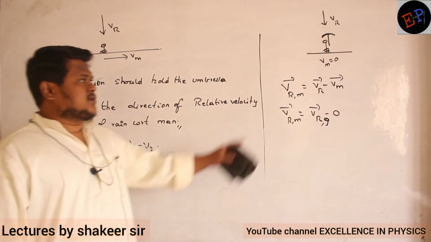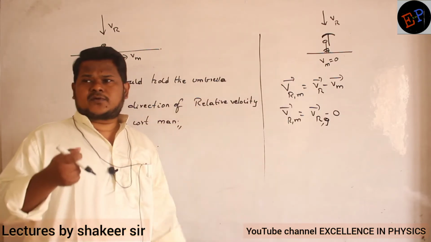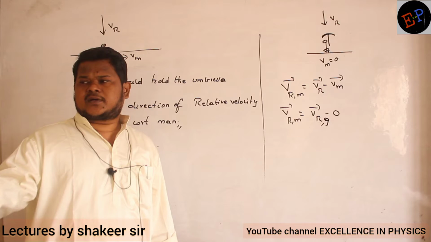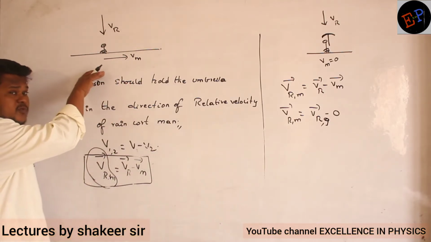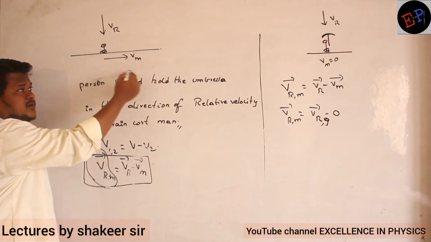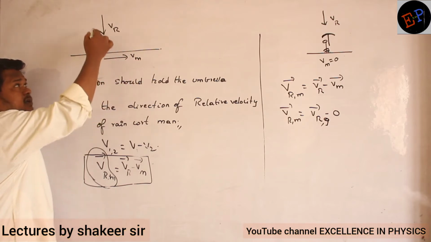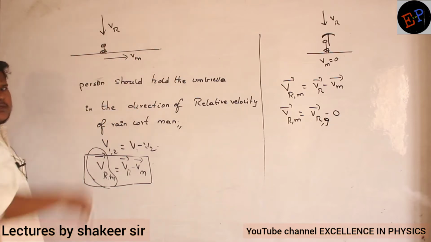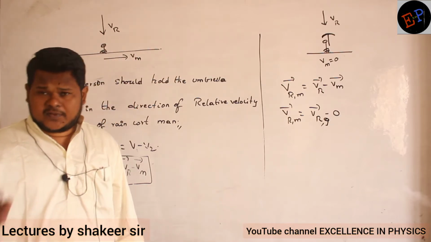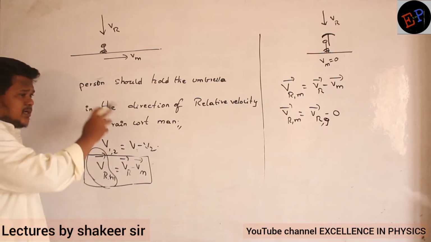Clear? So here the man was not moving, no? So if he holds the umbrella in the upwards direction, definitely he can protect himself from the rain. Fine, no? Now here the man is moving with a particular velocity of Vm, and the rain is falling vertically downwards here also. Now in this condition, in which direction should he hold the umbrella?